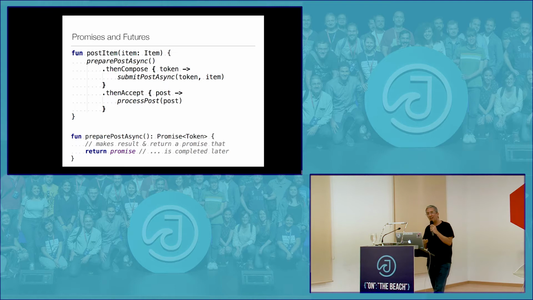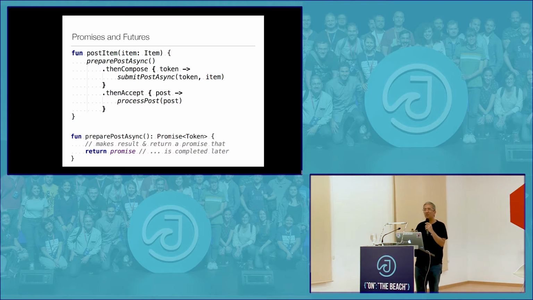So, you know, there I'm saying, okay, I'm going to return some value, and then on that value, I'm going to chain some operation. So here I can say, well, prepare a post, then I'm going to compose that with something else, and then accept, and so on and so forth. Now you're introducing a bunch of things. You're introducing these new operands. You're introducing the new type over here, which is promise, which now says I'm returning a promise of a type token, and I have to introspect that value to get the value out.